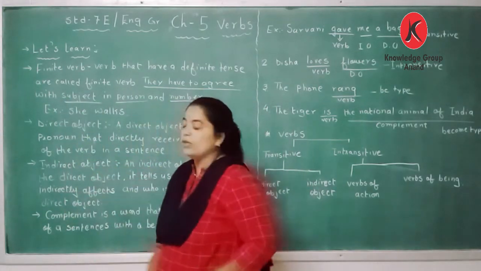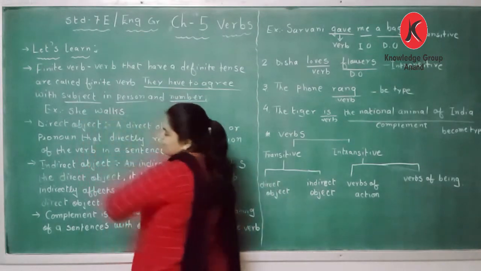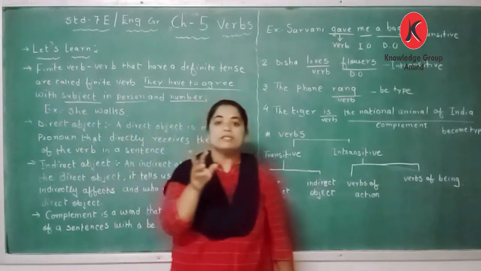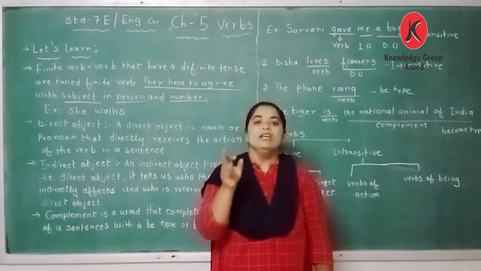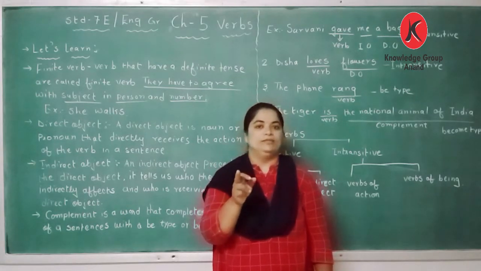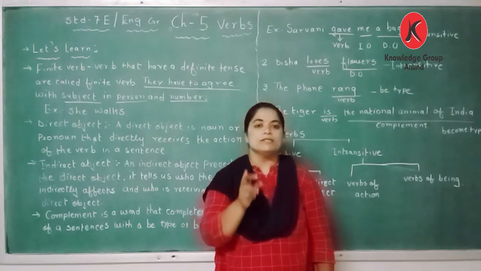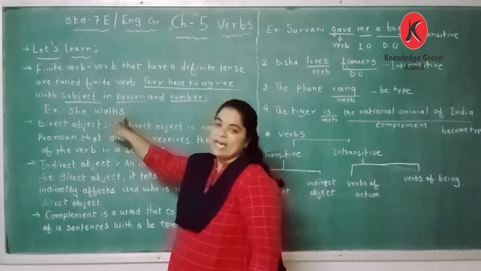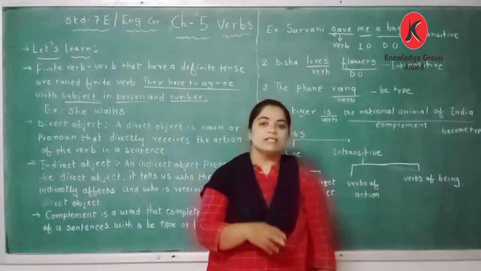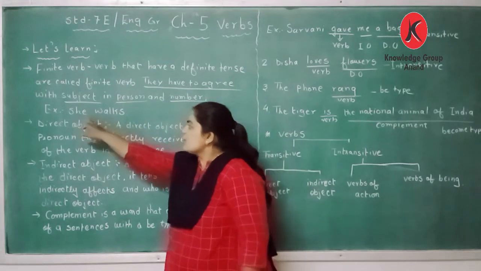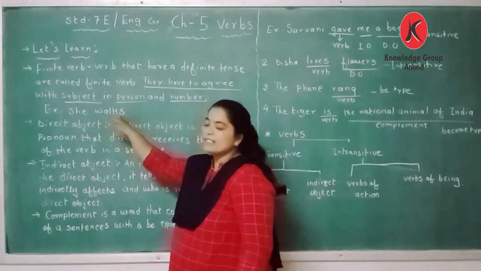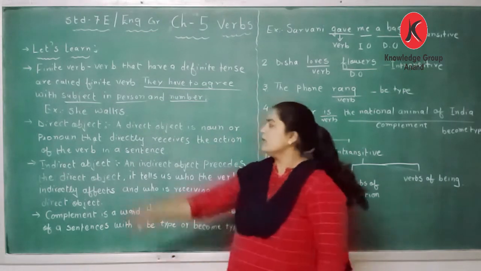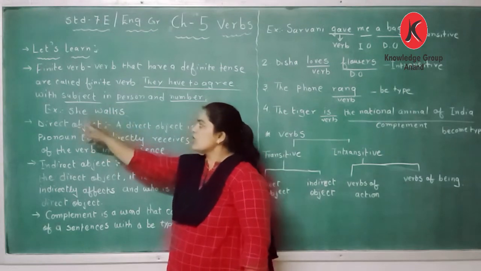Now the given example: she walks. She is the third person singular. And naturally, for the third person singular, whenever we use an action verb, we take s. For some words we take es, for some we take s. So this is the person, the third person, and this is the number. Since we are talking about a third person, we take s. She walks.